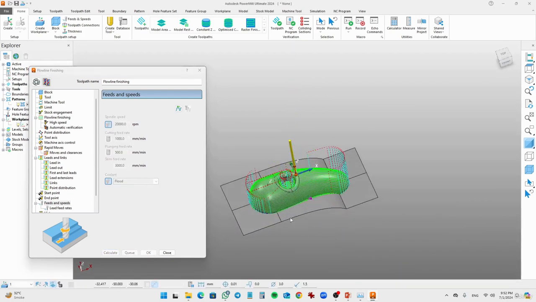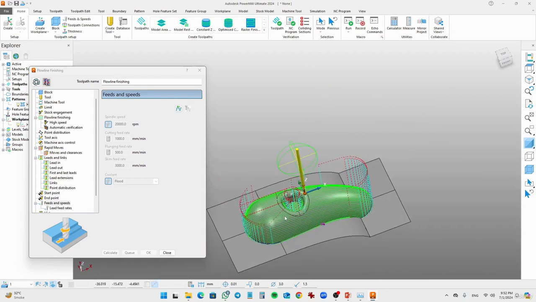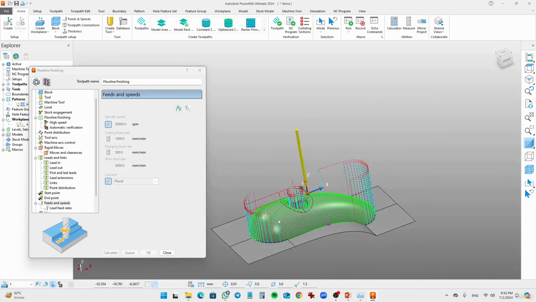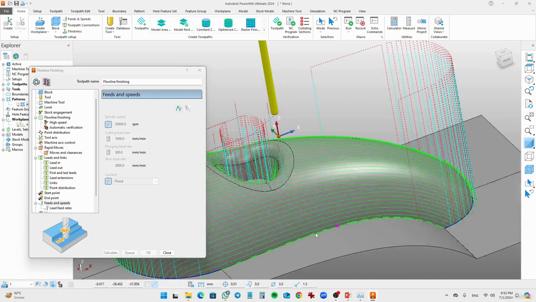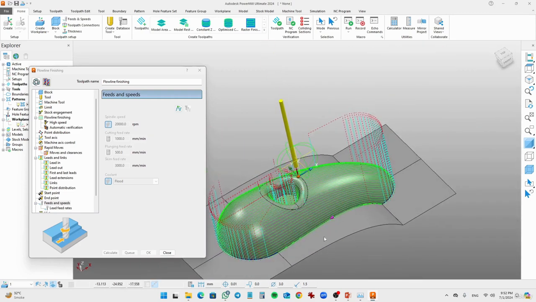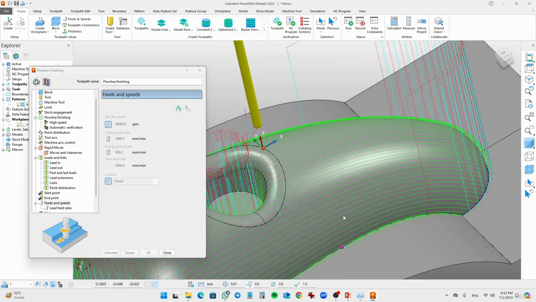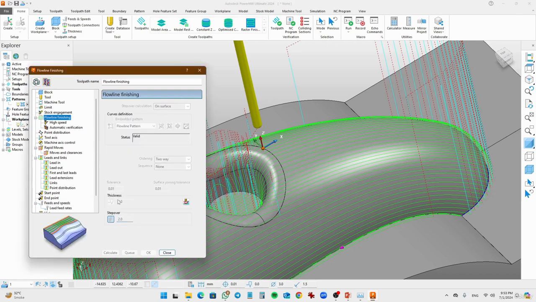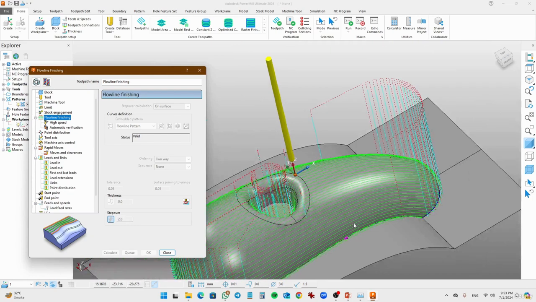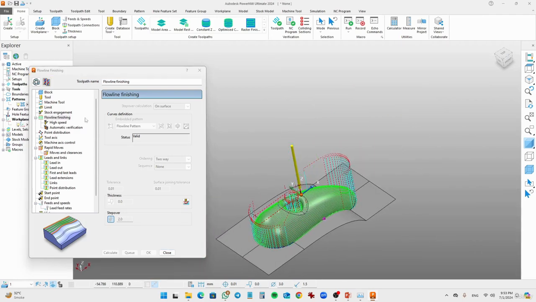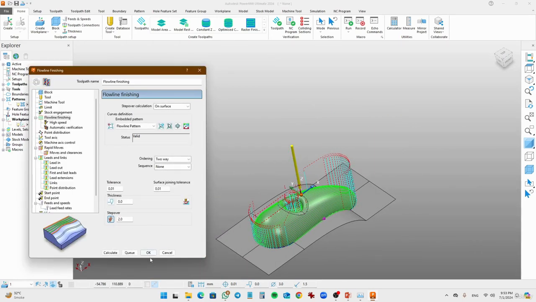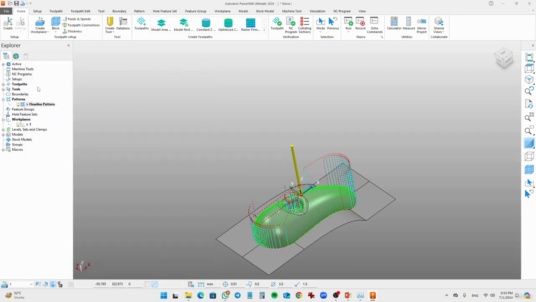So what you see over here is the toolpath is created and the toolpath follows according to the curves which we have created. We have set the step over of 2.0 millimeter. So this means that the tool is going 2.0 apart from the other toolpath. So let's click OK and see how it looks.